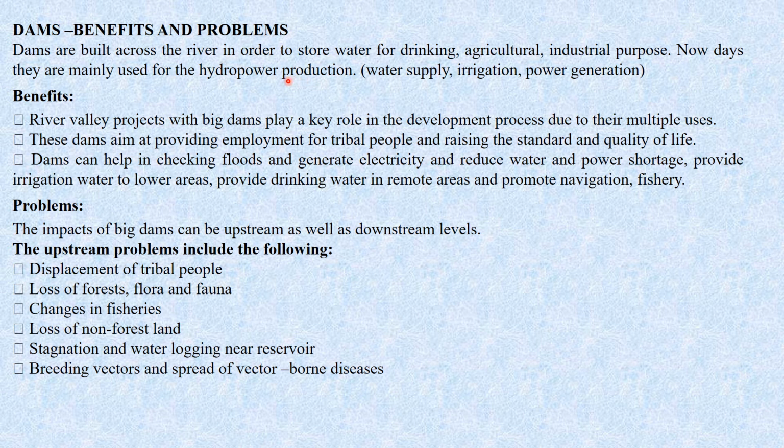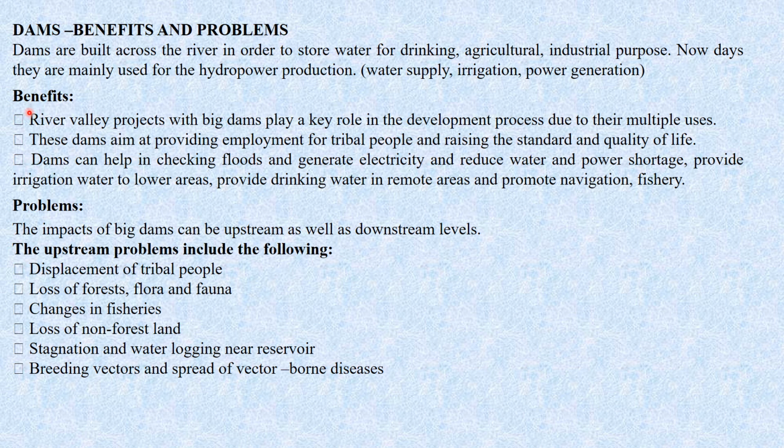Dams provide us with water supply for drinking, irrigation for agriculture and power generation for industrial purposes.